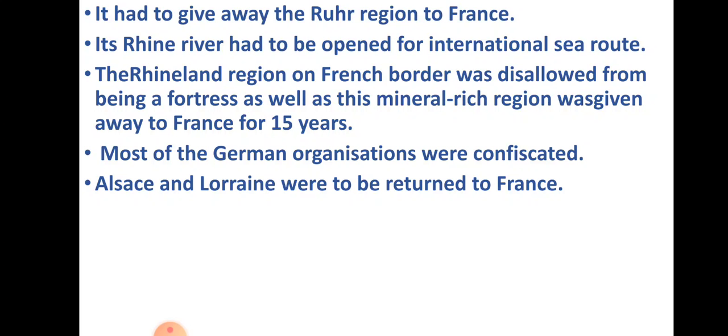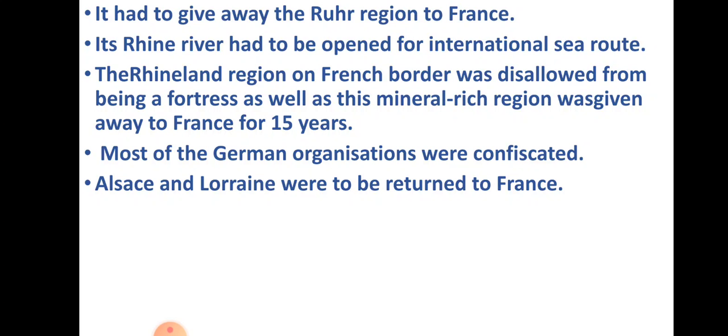Most of the German organizations were confiscated. Most of the German organizations were scattered, everything was destroyed, and nothing was left. Alsace and Lorraine were to be returned to France. In the last video we discussed that Germany had taken Alsace and Lorraine from France.